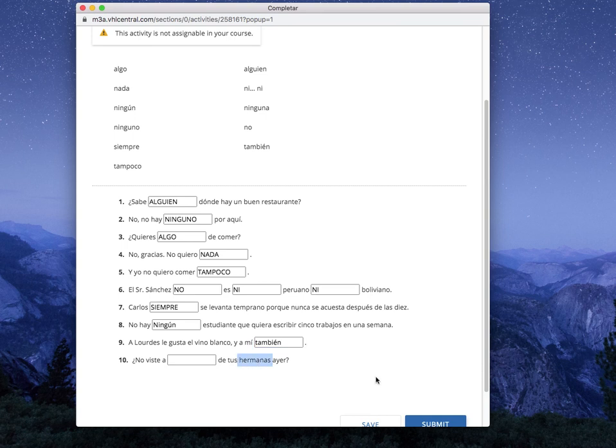Pause. And we're back. And we only have the one option, which would be ninguna, right? You didn't see a single one of your sisters here yesterday? Ninguna.